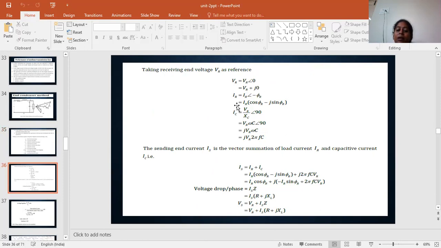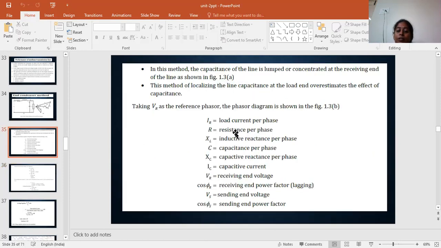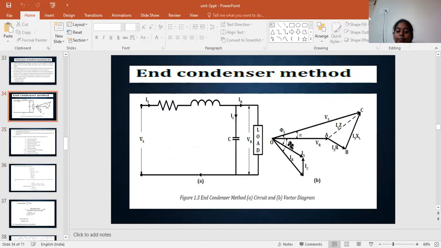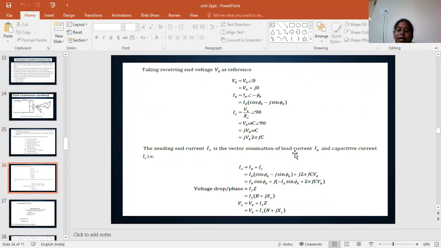Here IR equals IR at an angle of minus phi R. For a lagging current it is represented as minus phi R. So IR at an angle of minus phi R can be represented as IR into cos phi R minus j sin phi R.